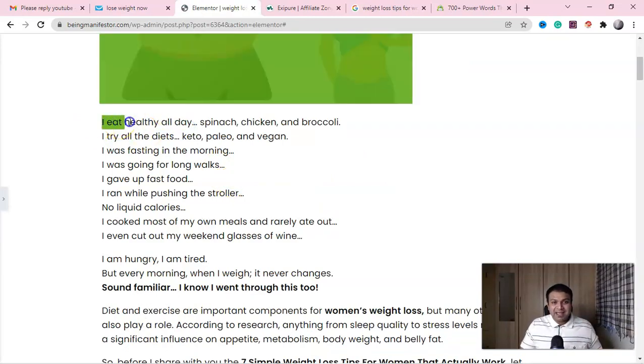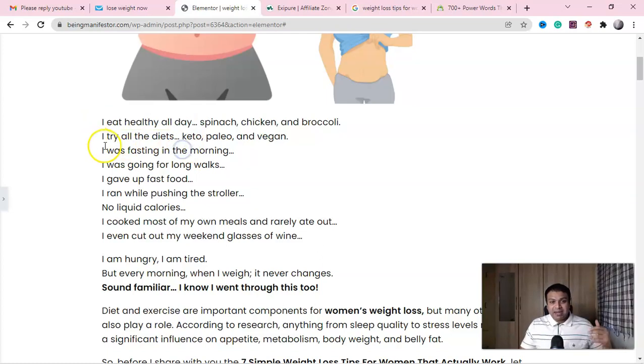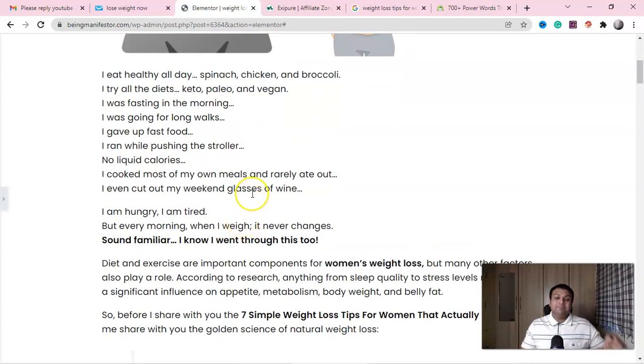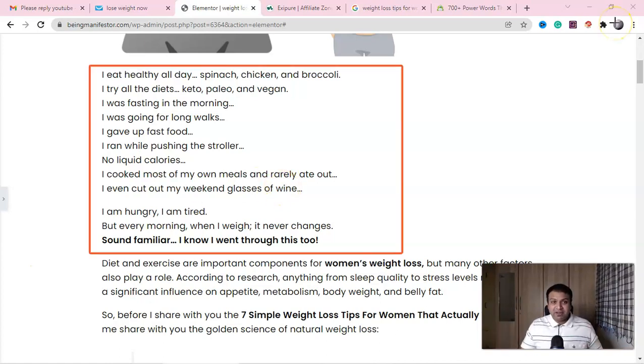Here I said I eat healthy all day, I try all the diets, I was fasting, I was going for long walks, I'm taking food, I'm doing all those things, but I'm not getting the results. Now this is very, very important, where you will talk to your audience, building understanding and trust there, that I can understand your problem. This is what you're doing here. This is very, very important.